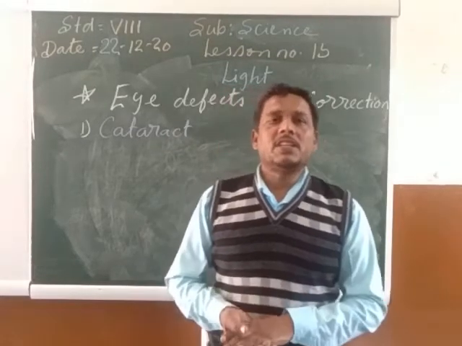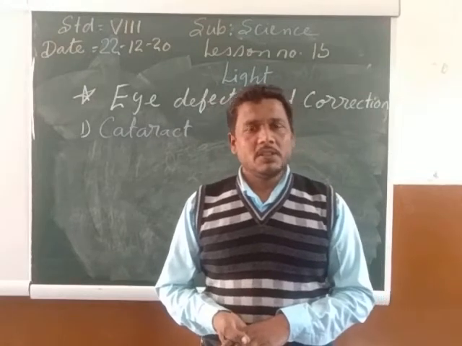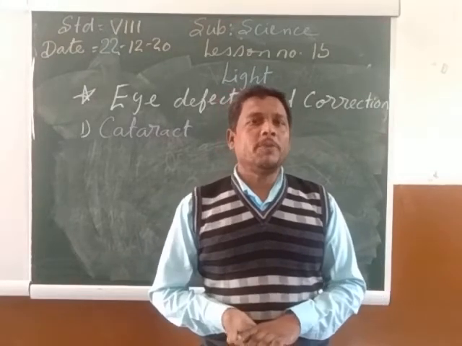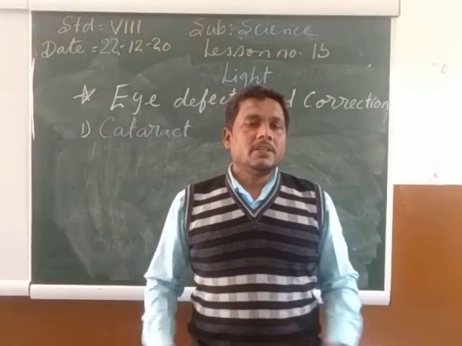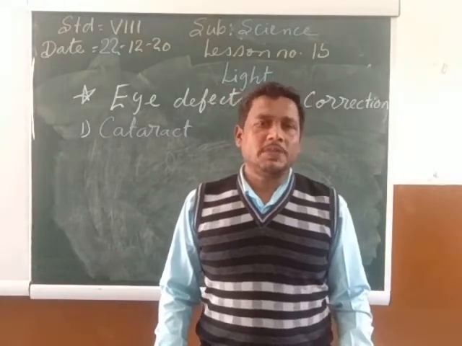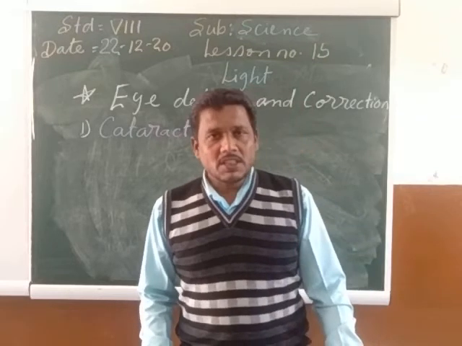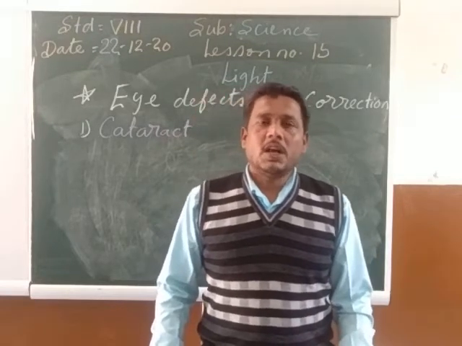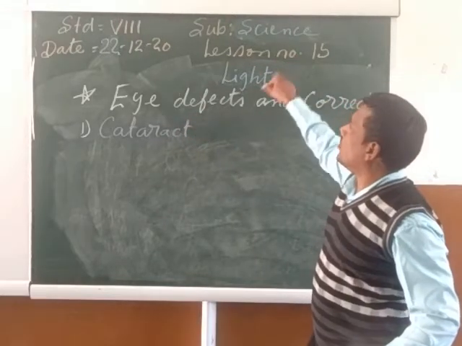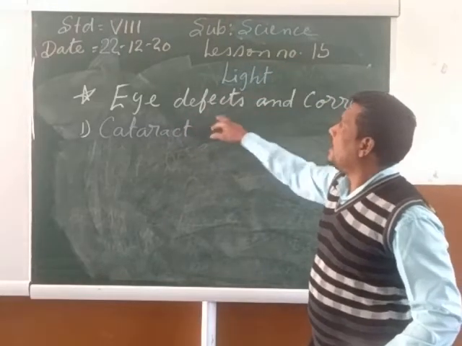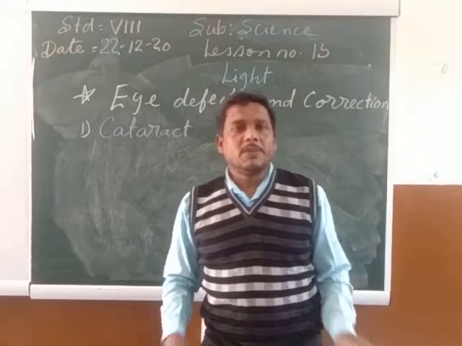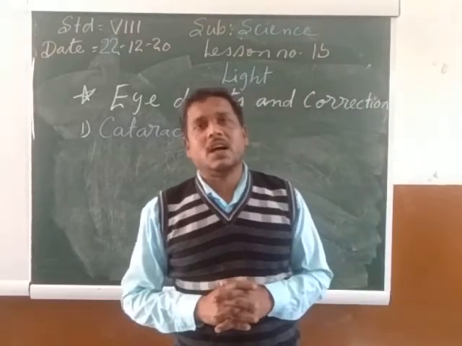As we have already started our lesson number 15, which is telling us something about the light, the properties of the light, and how light is important to observe the beautiful objects in this world. Now my children, today we are going to see about the defects of the eye. Means the lesson number 15 topic light, eye defect and correction. It means what are the various types of defects which occur in the eyes.